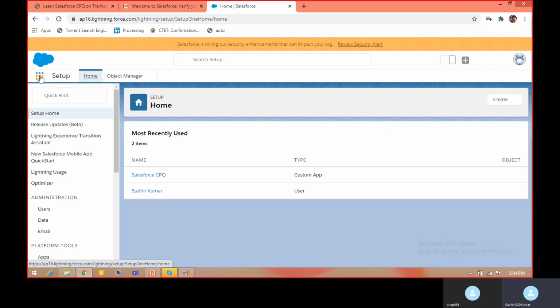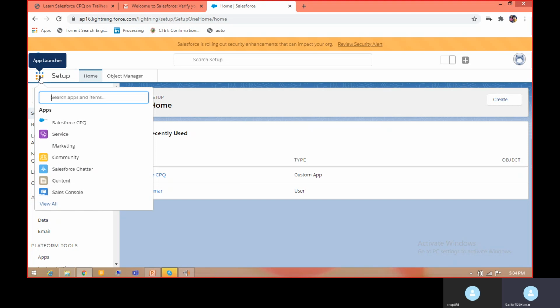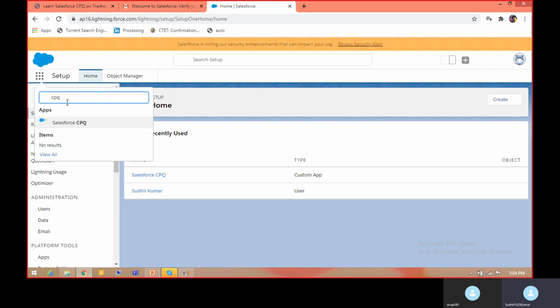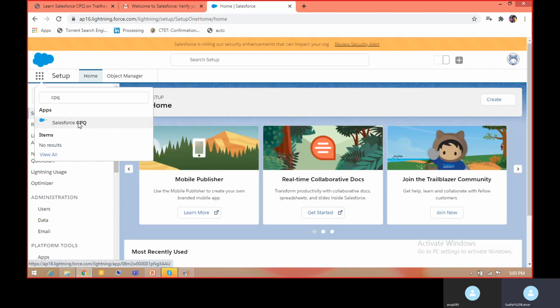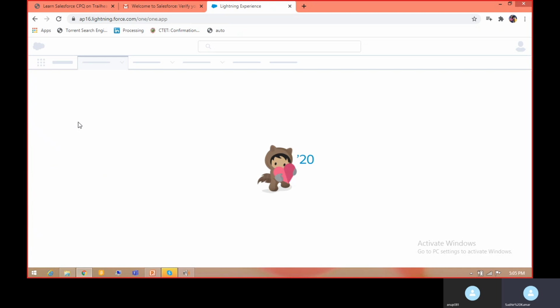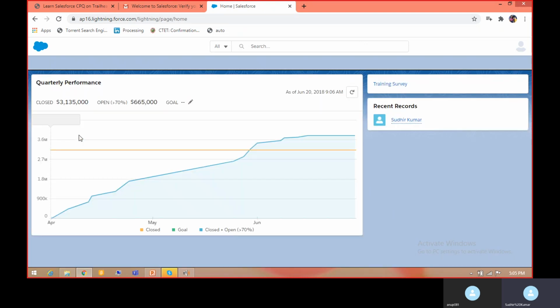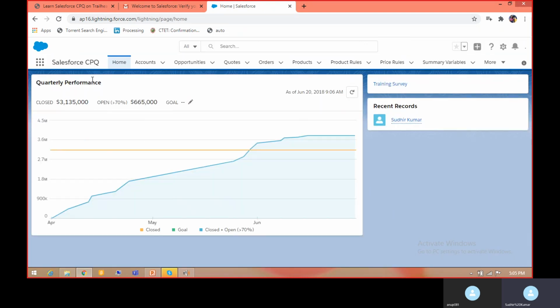playground, and once you go to the app launcher, click on app launcher, and you may type, if you don't find CPQ, just type CPQ. So it will show a Salesforce CPQ icon app. Once you click on this icon, it will open a CPQ package.